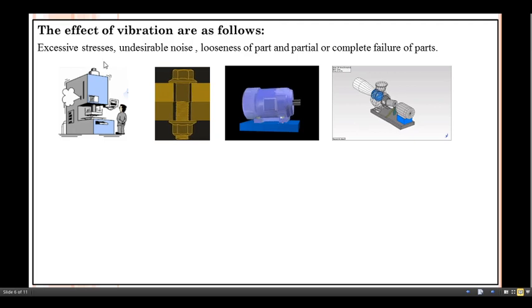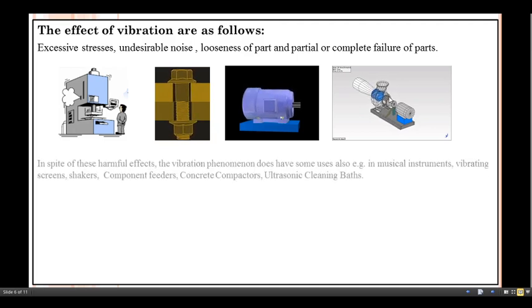When excessive stresses come inside the machinery parts, undesirable noise comes into the picture. Also, looseness of the part takes place. If you see the nut and bolt, it will loosen from its foundation. Then that leads to partial or complete failure of the parts or the particular system.